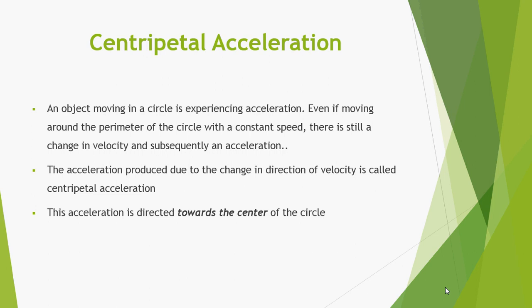So if we consider uniform circular motion, it means that there is no change in magnitude of velocity. But during uniform circular motion, at each point the direction of the particle is changing, at each instant of time. So in this case, acceleration is produced in a body due to the change in direction of the particle, and this acceleration is called centripetal acceleration, which is directed toward the center of the circle.